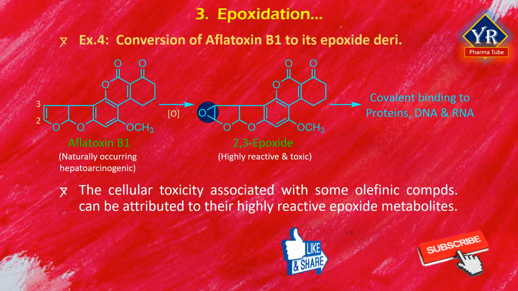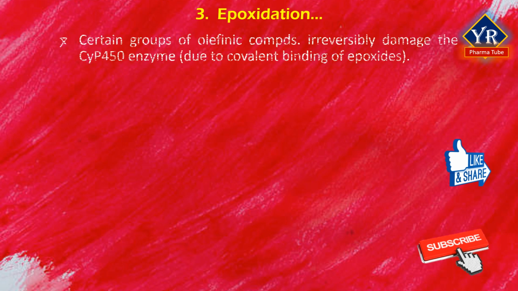The cellular toxicity associated with some olefinic compounds can be attributed to their highly reactive epoxide metabolites. Certain groups of olefinic compounds irreversibly damage the cytochrome P450 enzyme system. This is due to the covalent binding of corresponding epoxides to the heme portion of the enzyme.